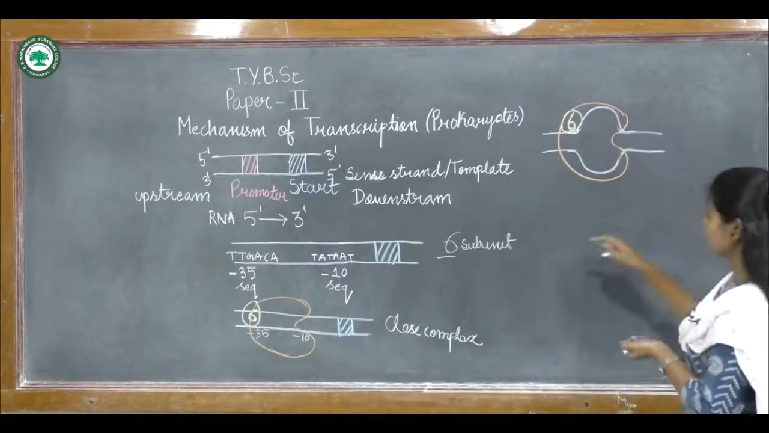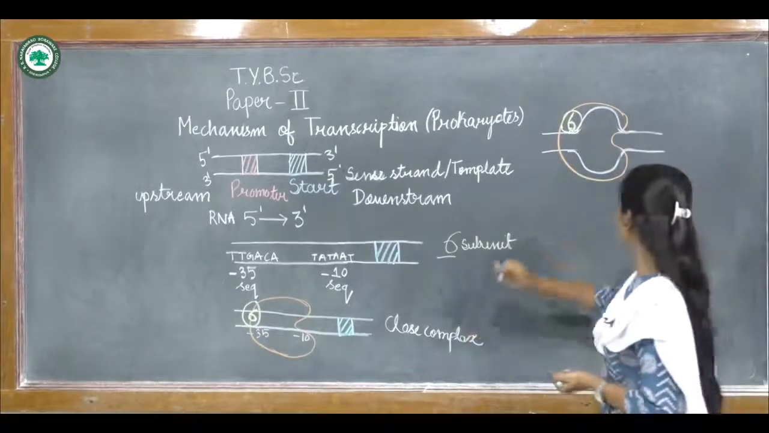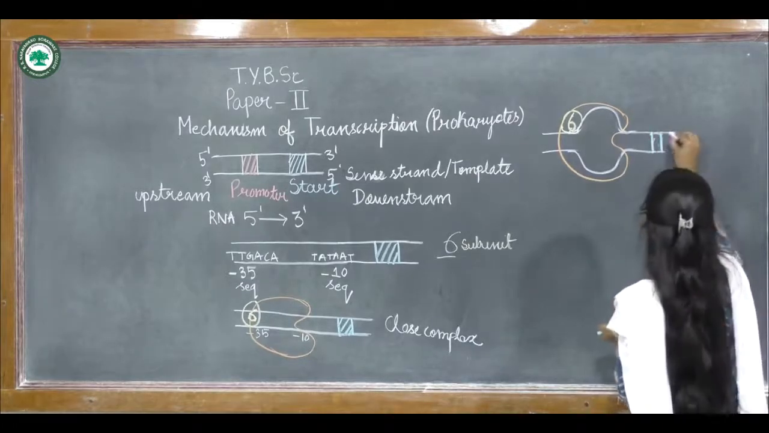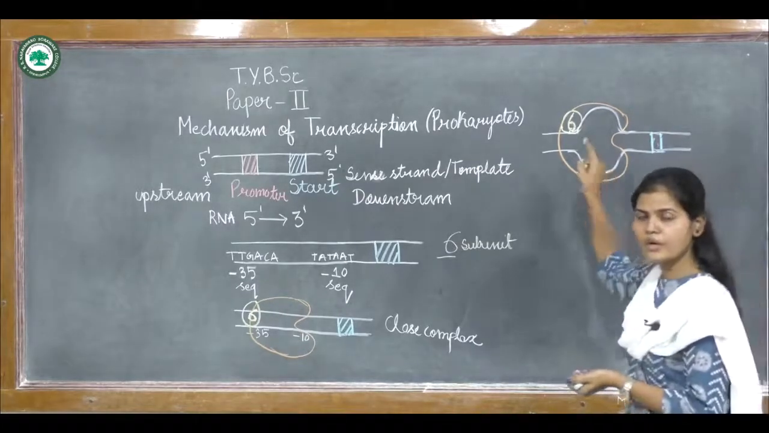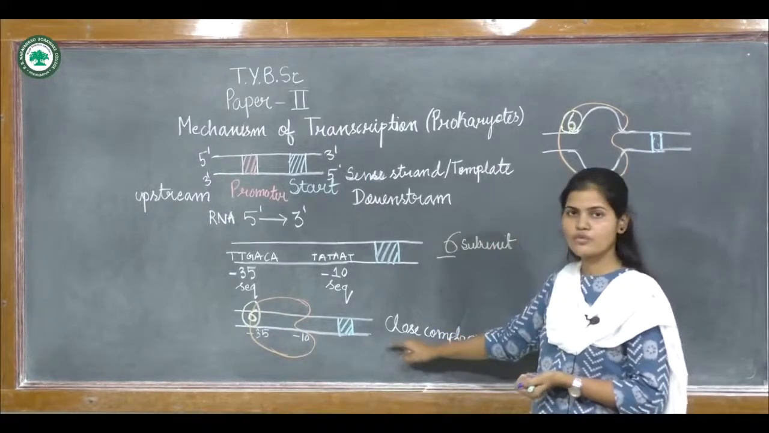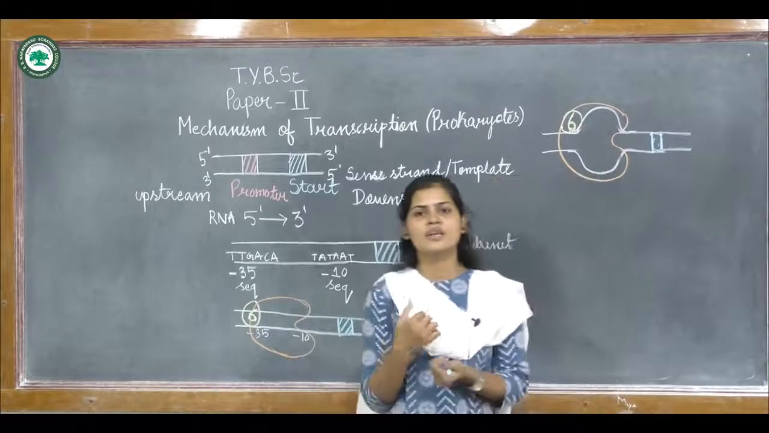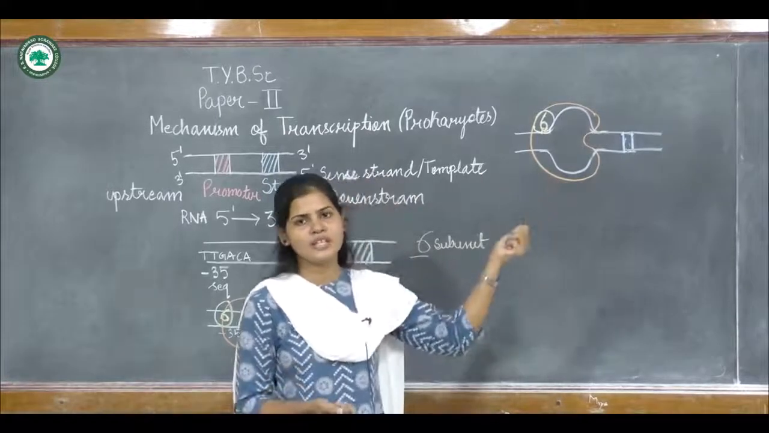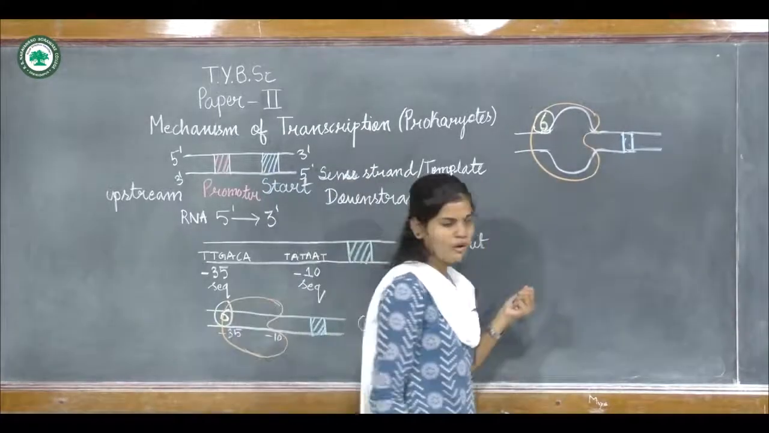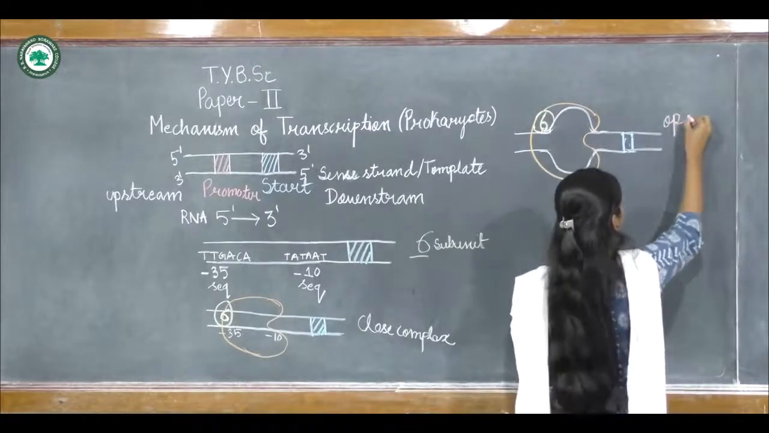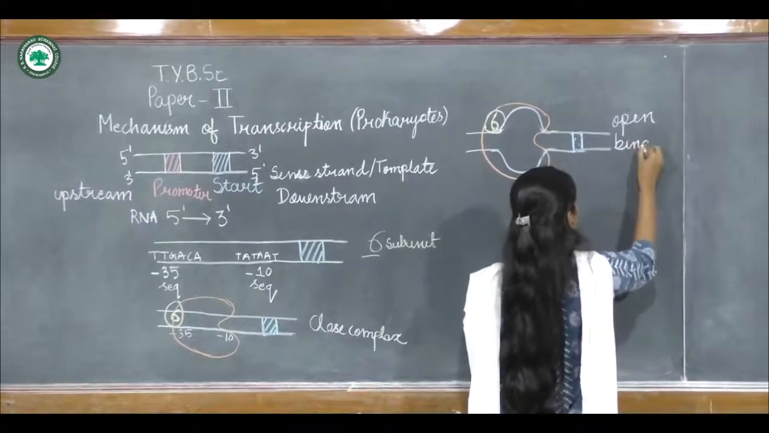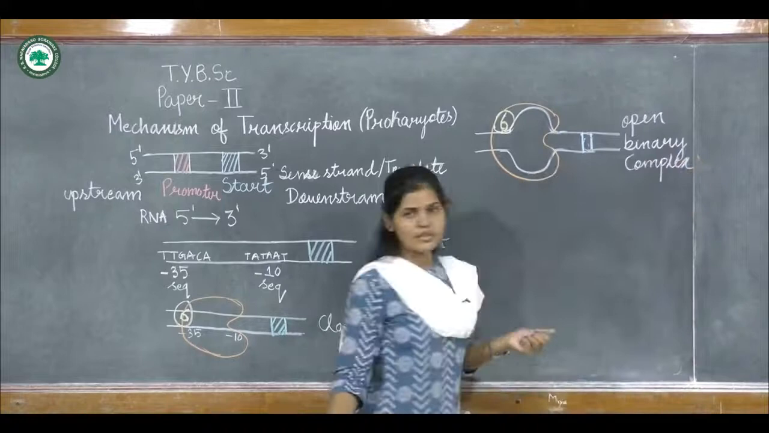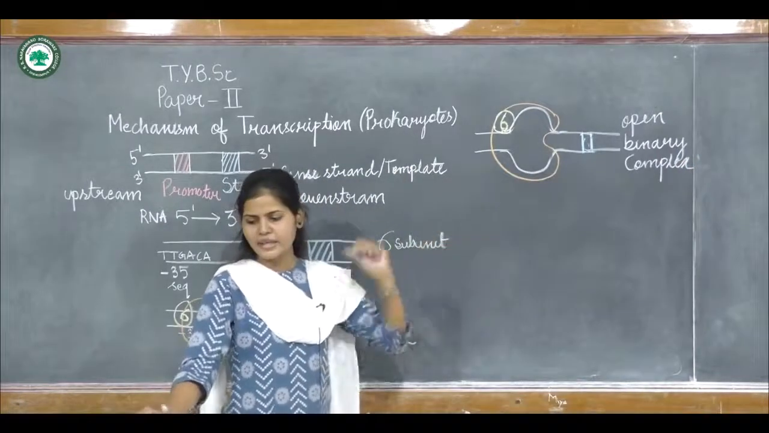After the binding of this RNA polymerase, what will happen? There will be a formation of an open complex. Firstly, this was the closed complex. After binding of the different subunits of the RNA polymerase, now there will be unwinding or melting of the DNA, and there is formation of the open binary complex.